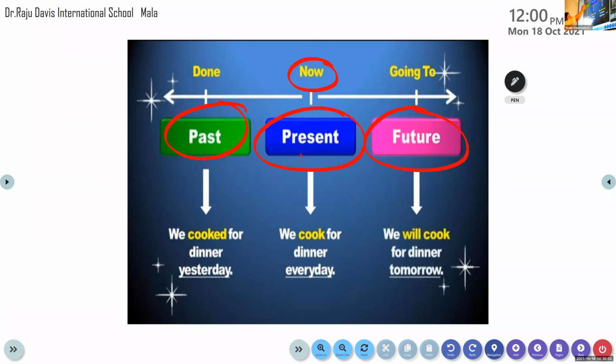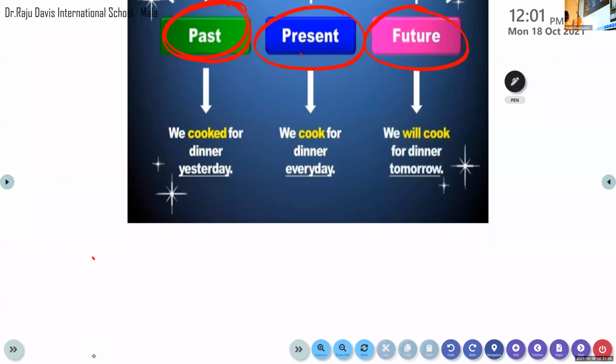What does the past tense indicate? The action that is already done. Yes, very good. Action that has already happened, that has already taken place.